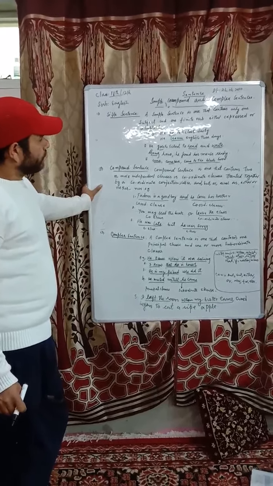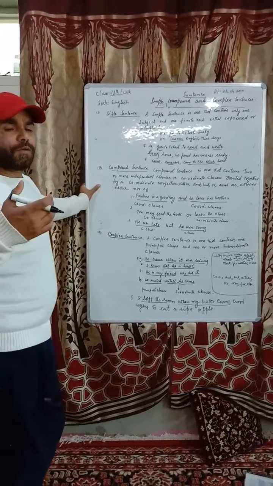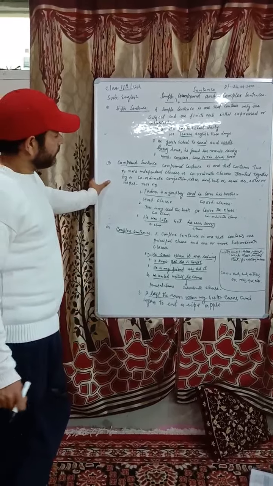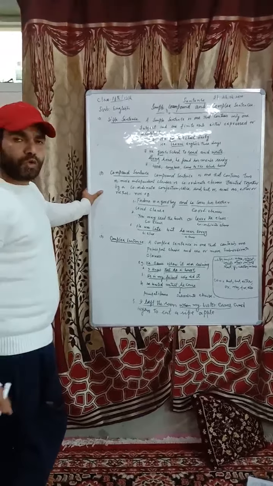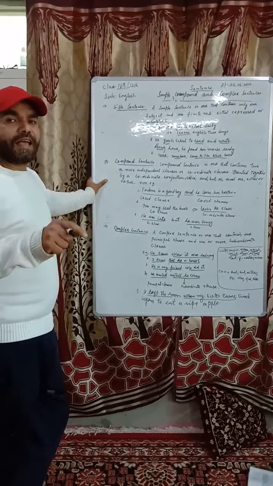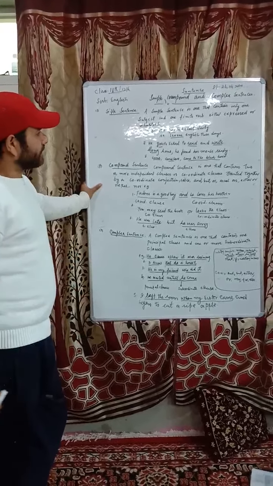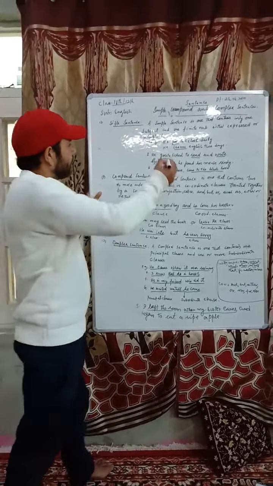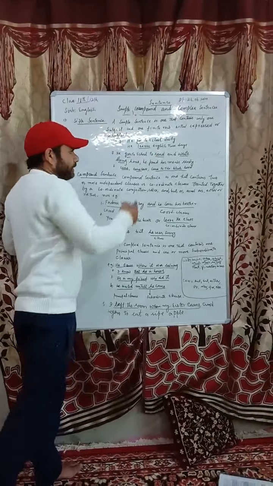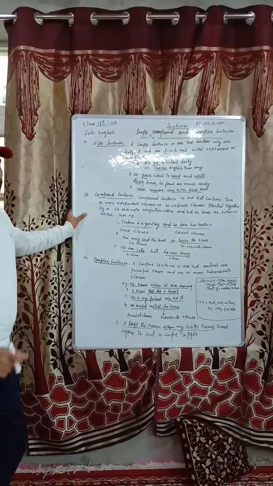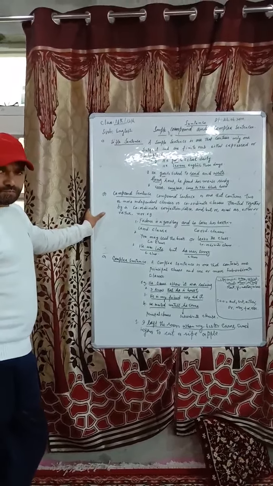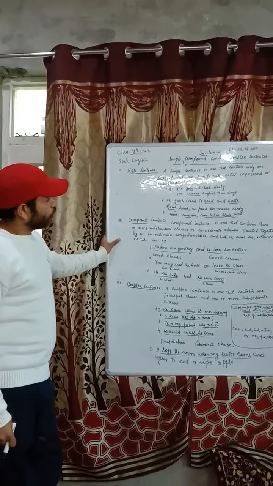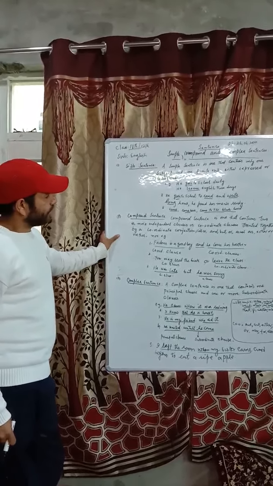In a simple sentence, there may be one or more finite verbs. For example, in the sentence, he goes to school to read and write, there are three finite verbs: number one is goes, number two is read, and number three is write. Or we can say, going home, he found his meals ready.